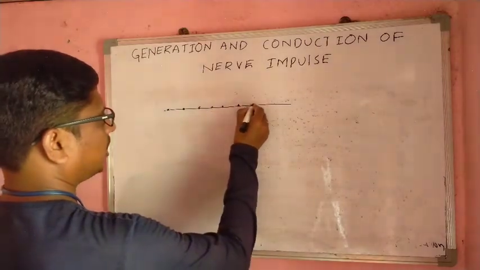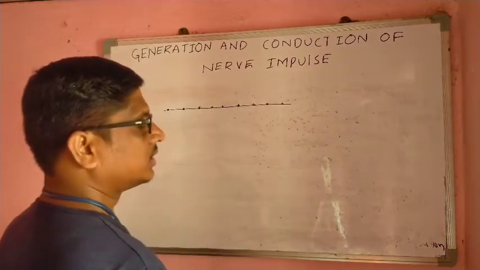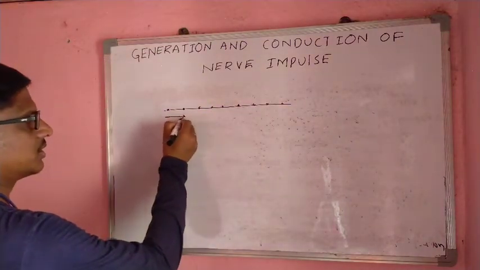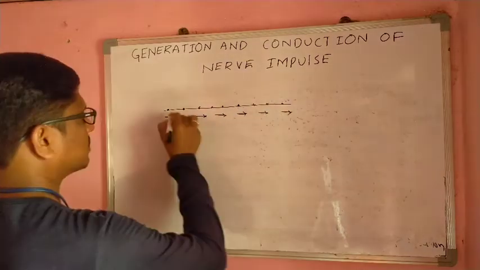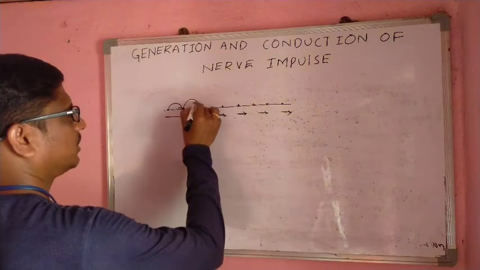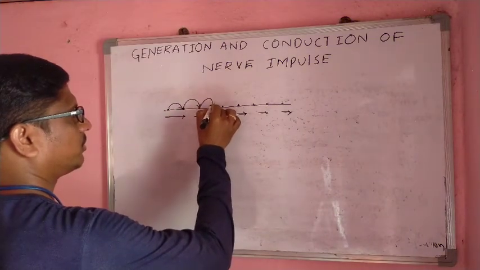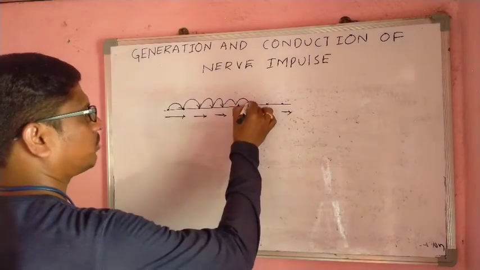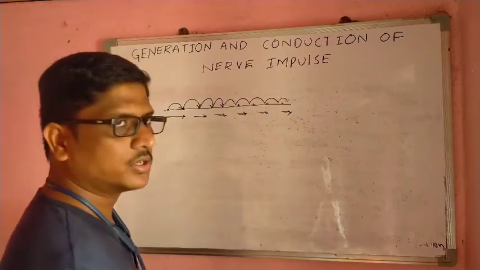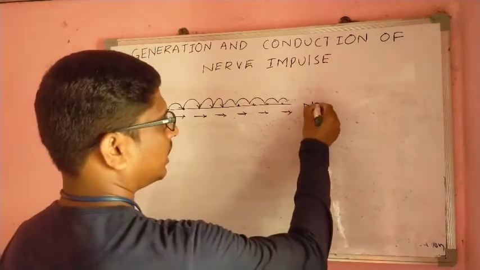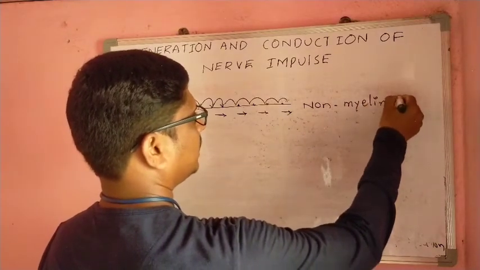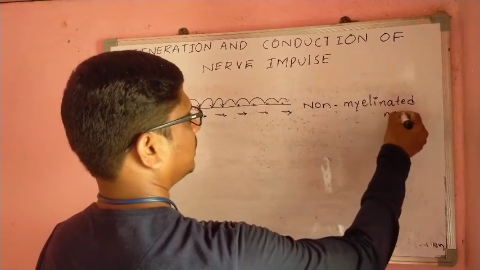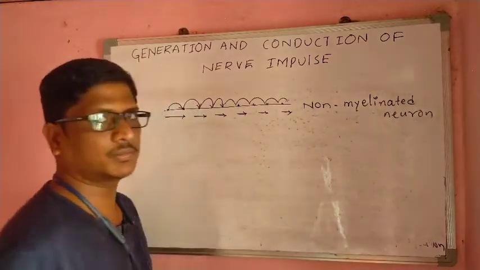The nerve impulse is transmitted from one point to another point, point to point, like this, in the non-myelinated neuron.